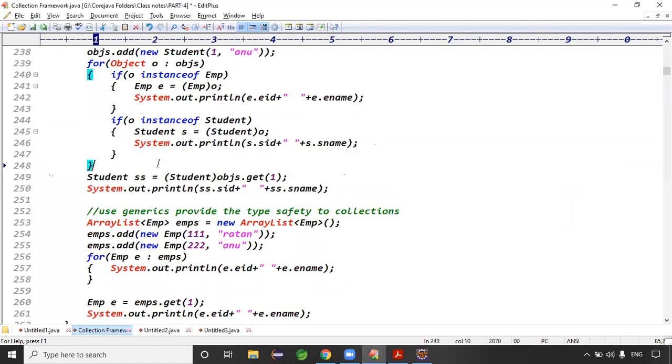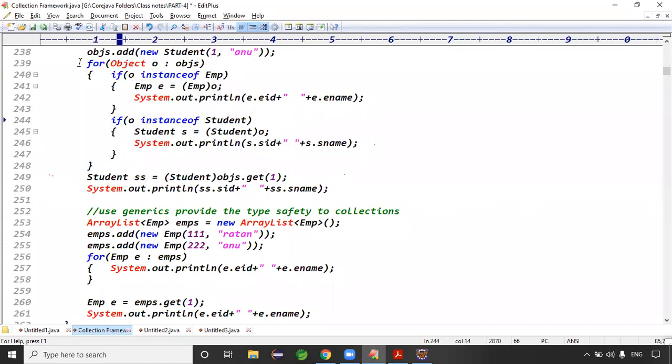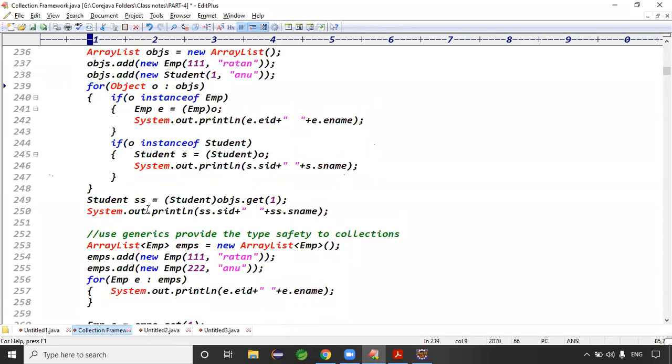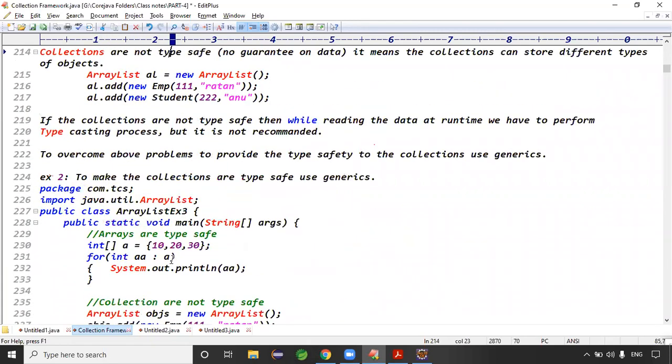See, guys, even in this example I'm using the for each loop, right? This is a short form of the for loop. For each loop is from 1.5 only. These generics are 1.5 only, and autoboxing is also 1.5 only. Here we see that these are powerful features. For each loop is good, generics are good, autoboxing is good. Exactly. Guys, you got the clarity, right?